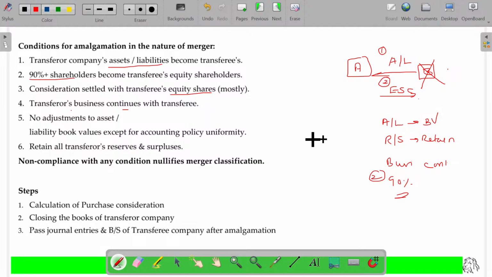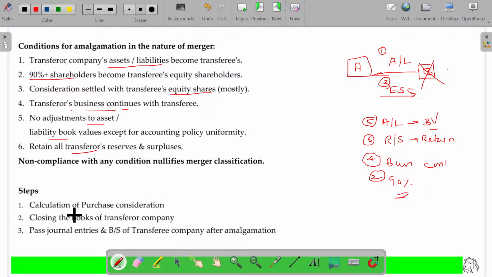Third, the business should be continued. Fourth, no adjustments to assets and liabilities, meaning assets and liabilities should be shown at their own book value. And the last one is to retain all the transferor's reserves and surplus. Okay, these are the six points.